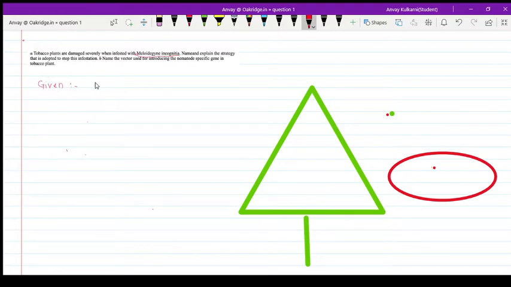The given information is a tobacco plant infested with a nematode. Use a vector to introduce this gene. Which vector, you will study in the next explanation. Understand the concept: RNA interference, or silencing RNA. This concept is used to stop this infestation, and the vector we use is the Agrobacterium vector.